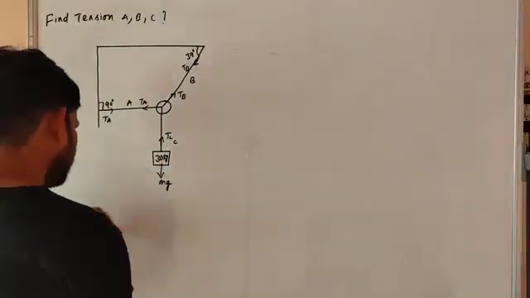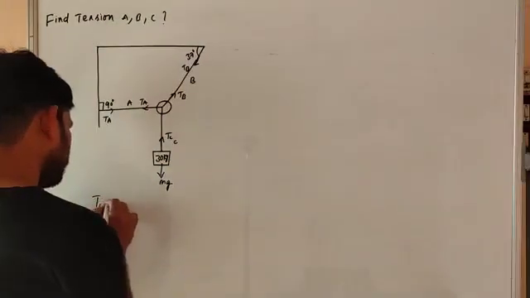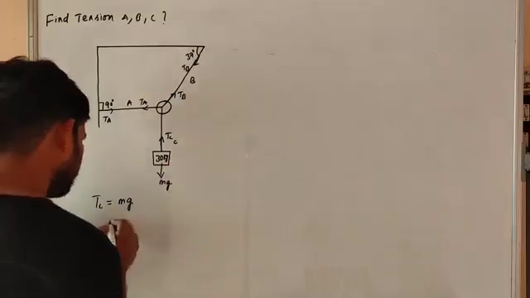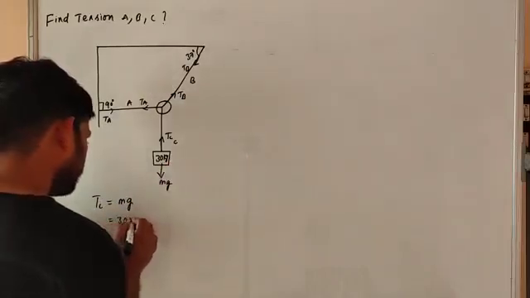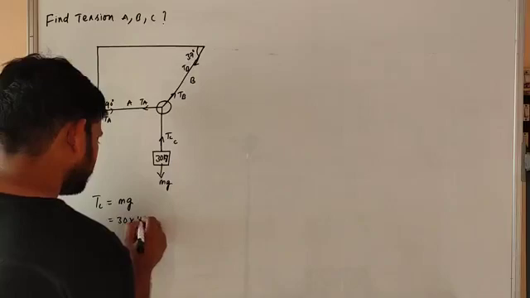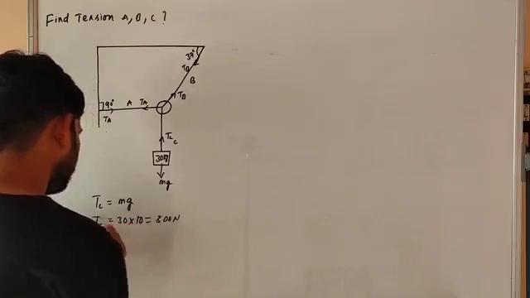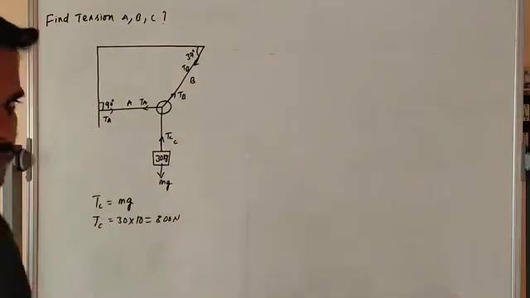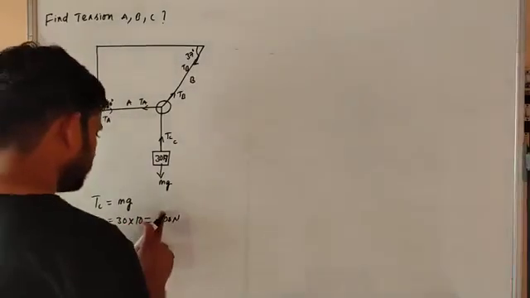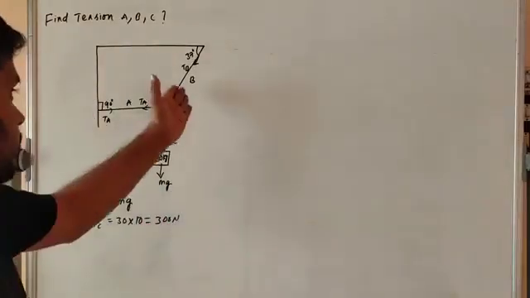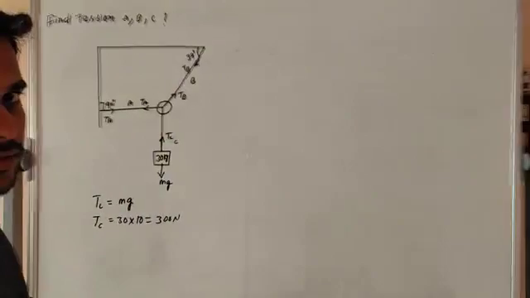So now Tc is equal to mg. What is m? 30. What is the g value? 10. So 300 newtons. Tc is equal to 300.